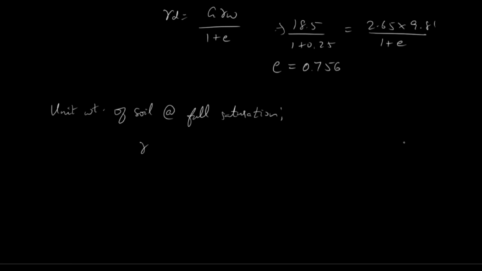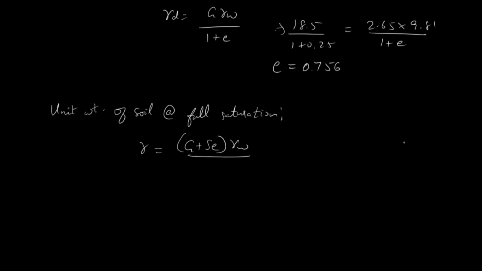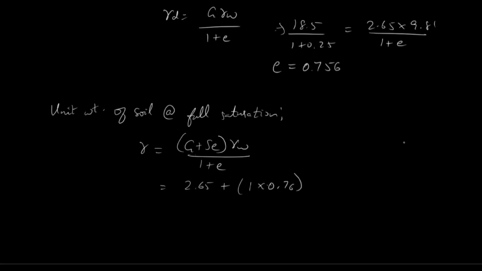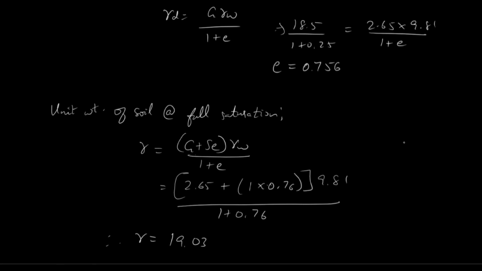So we know that gamma equals, from the functional relationship, G plus SE gamma W divided by 1 plus E. Here G equal to 2.65, S equal to 1, E equal to 0.76, gamma W equal to 9.81, divided by 1 plus 0.76. Therefore, gamma is equal to 19.03 kilonewton per meter cube.